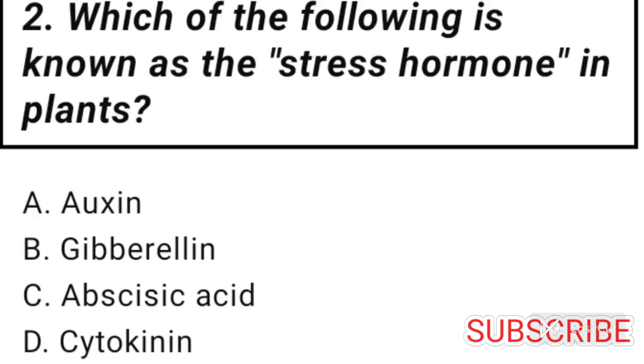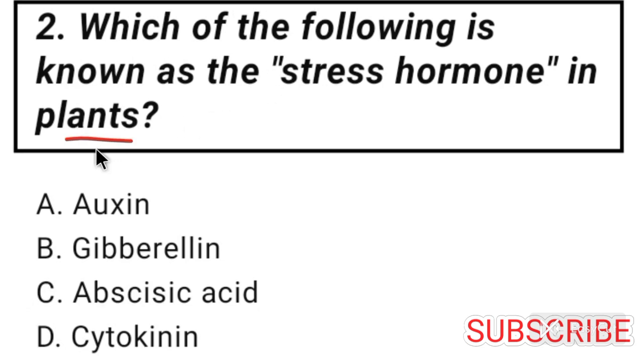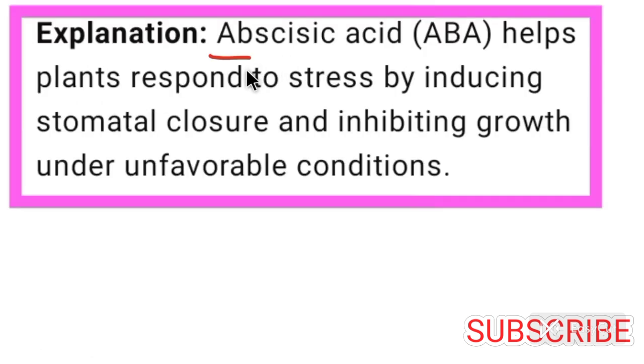Now come to question number 2. Which of the following is known as the stress hormone in plants? So, abscisic acid stimulates the closure of stomata in the epidermis and increases the tolerance of plants to various kinds of stress. Therefore, it is called stress hormone. So, option C is correct for question number 2. Abscisic acid, ABA, helps plants respond to stress by inducing stomatal closure and inhibiting growth under unfavorable conditions.